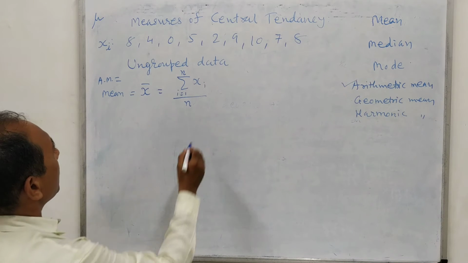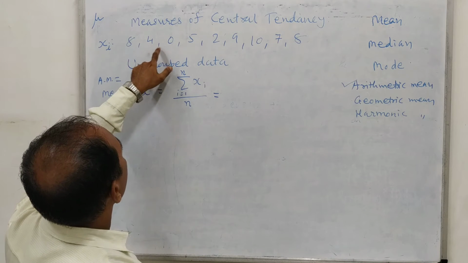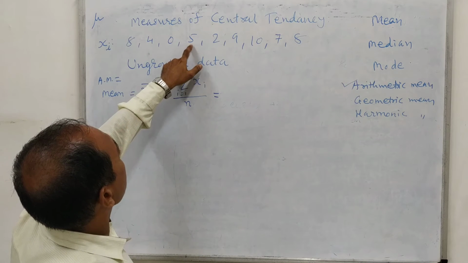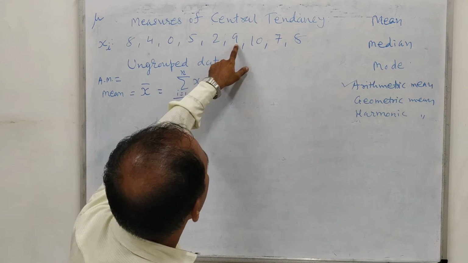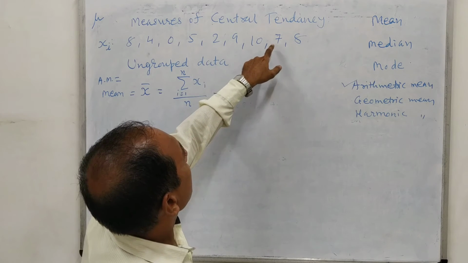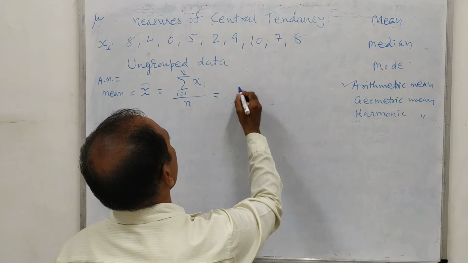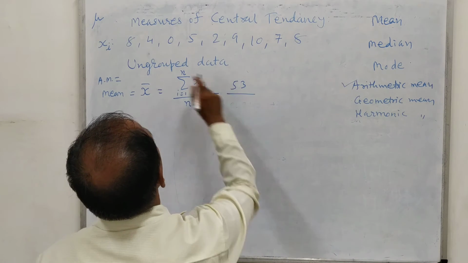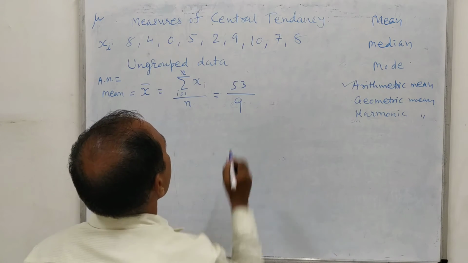In our example, this is 8 plus 4, 12, 12 plus 0, 12 plus 5, 17, 19, 28, 38, 38 plus 7, 45, 45 plus 8 means 53. Divided by the total number of data, 1, 2, 3, 4, 5, 6, 7, 8, 9, so divide this by 9.